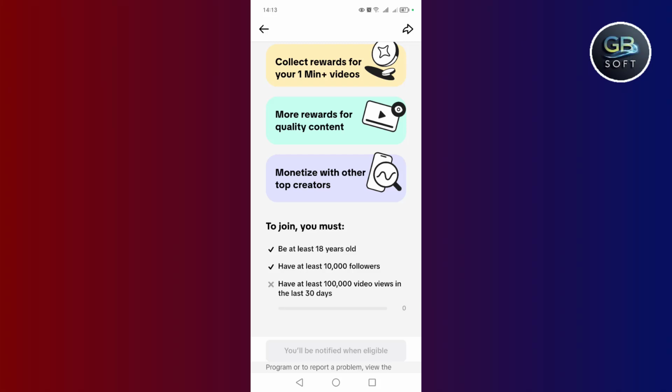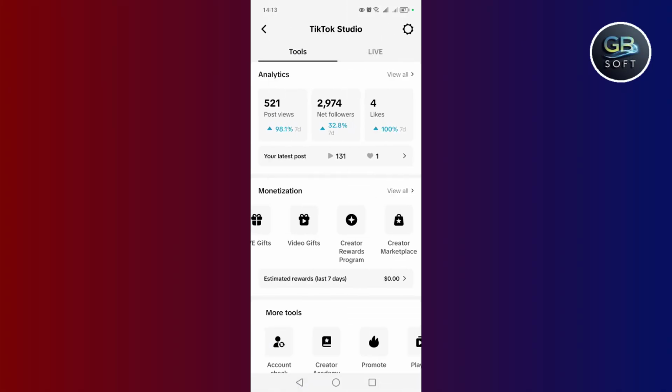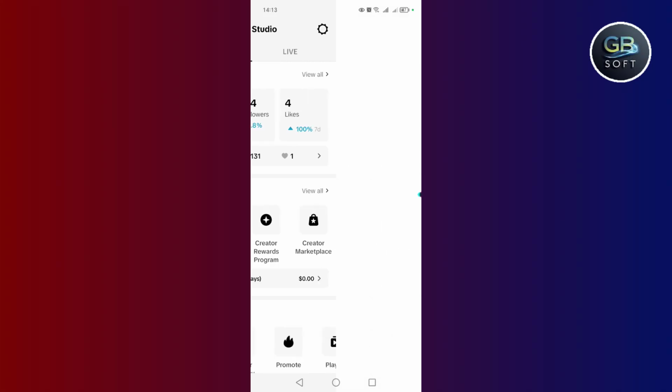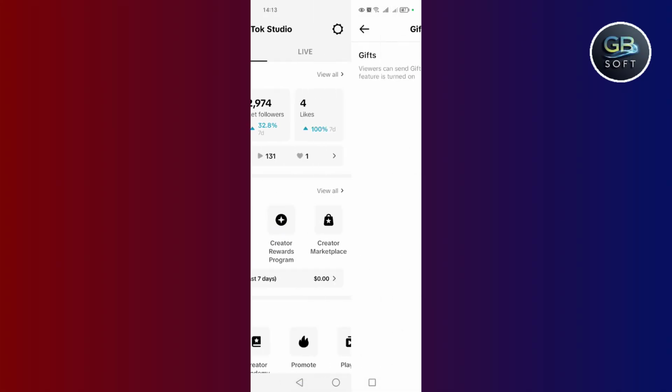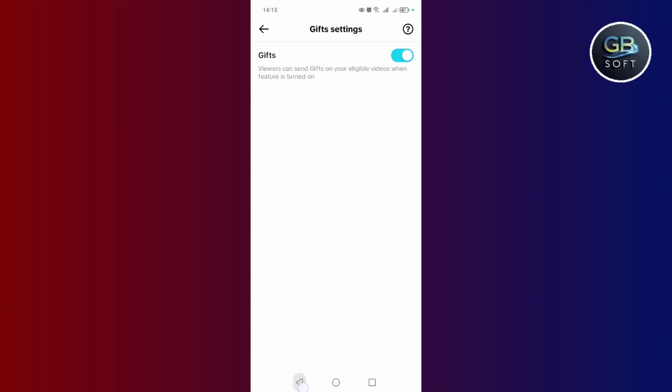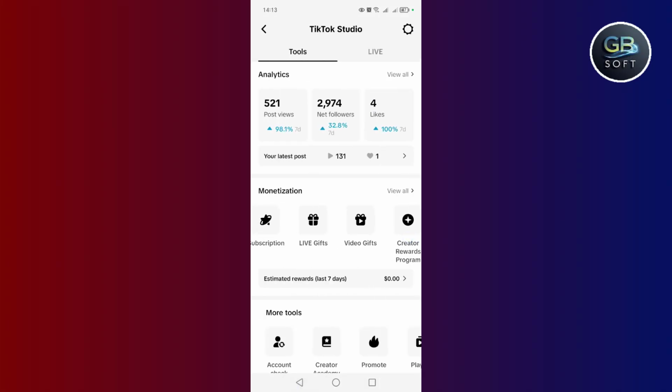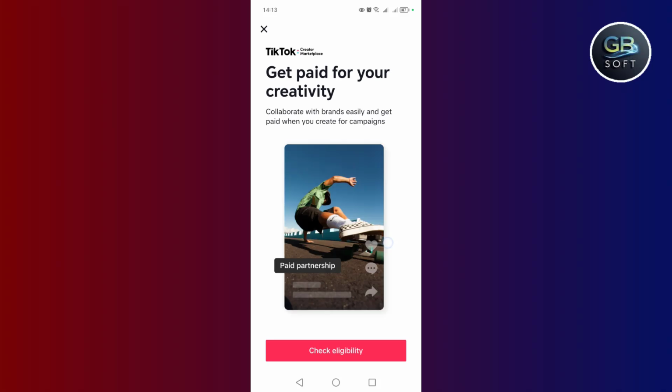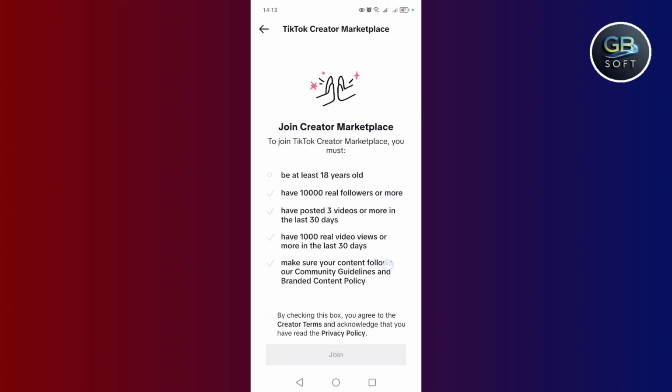Now you can also earn from the gift center. You can earn from gifts. By just activating this gift option, you can join the Creator Center. You must be 18 years old, or at least have 10,000 followers. You have published more than 3 videos in the last 30 days. You have 1,000 or more real video views in the last 30 days, and your content follows the community guidelines and branded content policies in TikTok.